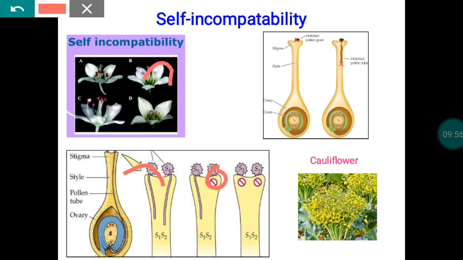Okay, so in that case, in order to form a seed, the plant always demands pollen from other flowers. Because of that, these plants also come under the cross-pollinated category. The examples are cauliflower and sunflower. So these are all the things.